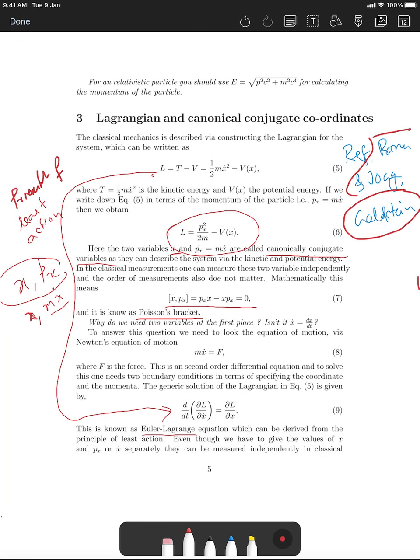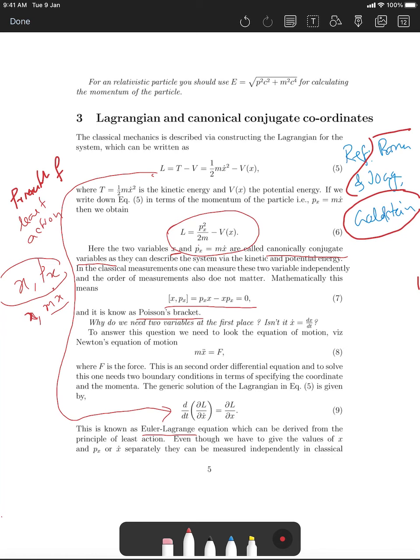So now we learn three things. First, a Lagrangian can be described by two canonically conjugate variables, and if we know their initial values and the Euler-Lagrange equation, which you can derive from the principle of least action, you can describe the system perfectly. But this Poisson bracket, which is equal to 0, tells you that these two variables can be measured independently, and this is a very, very crucial thing.